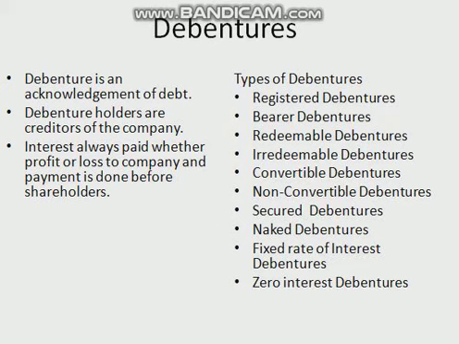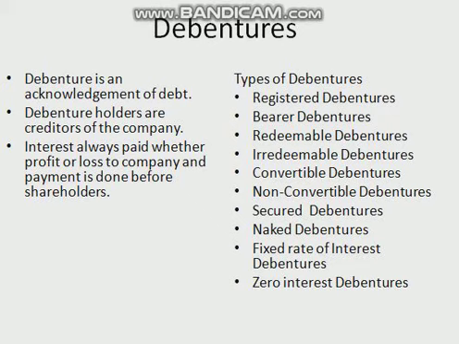So these were the debentures on the basis of security and the type of secured or mortgage debentures. Then there are unsecured or naked debentures. The debentures which are not secured, in other words, no assets are pledged by the company with debenture holders. Companies of very good standing are able to issue such debentures.